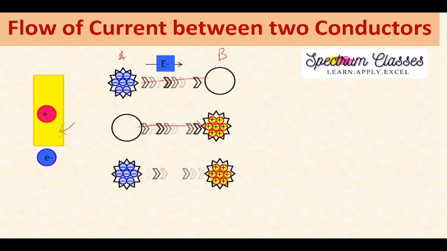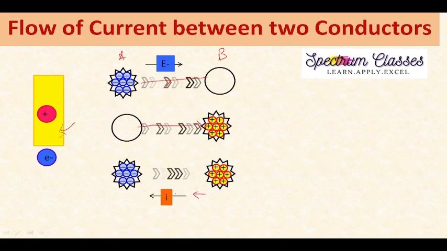Fine. Now what will be the direction of current? Current will flow from this positive end to negative end, right? So this is the direction of current. This is very, very important. Here most of the students get confused.